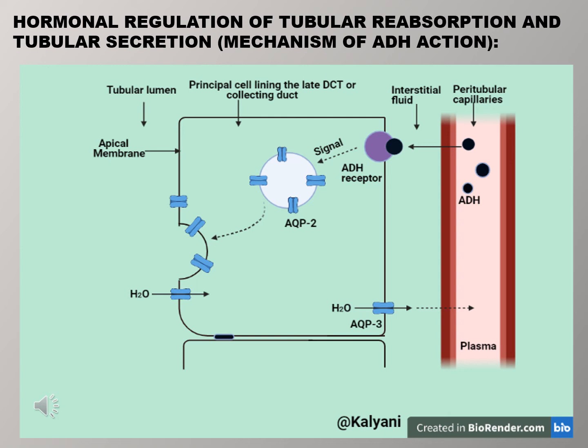ADH acts by binding to the GPCR receptor on the plasma membrane, and this receptor activates the enzyme adenylate cyclase through the G protein, which encourages the synthesis of cAMP. This cAMP stimulates the synthesis of aquaporin 2 and its insertion into the apical membrane of the principal cell by the process of exocytosis. And then the water exits from the cell through the open water channel, aquaporin 3, permanently positioned at the basolateral border of the principal cell.